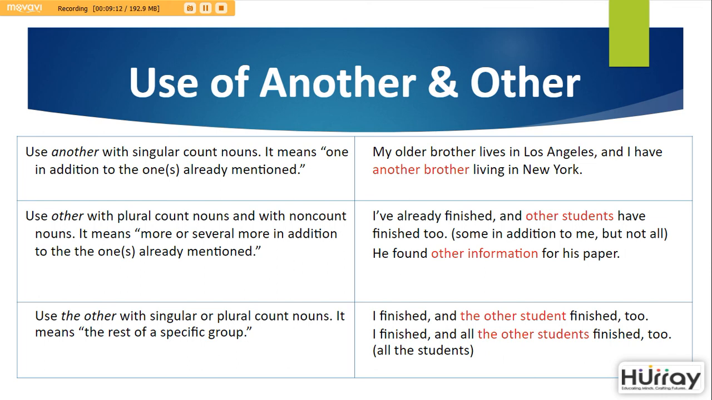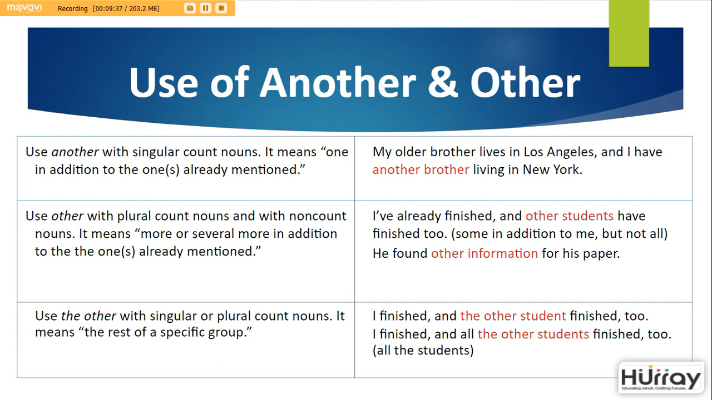Use other with plural count nouns and with non-count nouns. It means more or several more in addition to the one or ones already mentioned. I have already finished and the other students have finished too. Some in addition to me, but not all. He found other information for his paper.